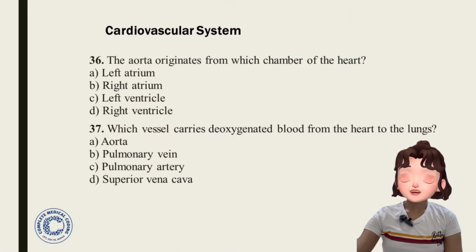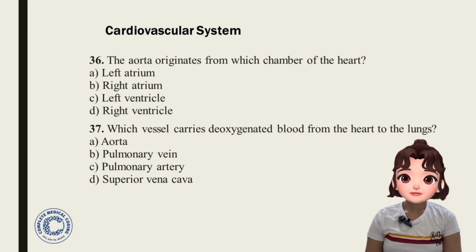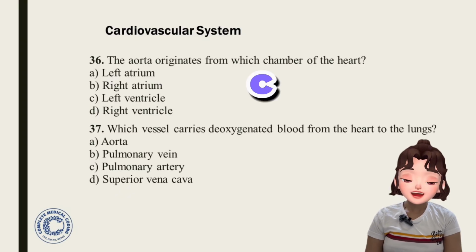Now let's discuss few questions from the cardiovascular system. Question 36. The aorta originates from which chamber of the heart? Left atrium, right atrium, left ventricle, right ventricle. So aorta originates from which chamber of the heart? It is from the left ventricle. Option C is the answer.